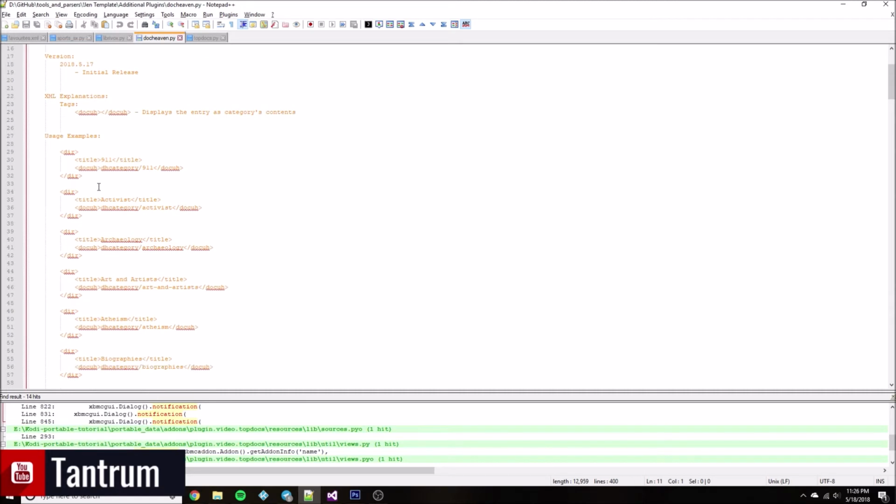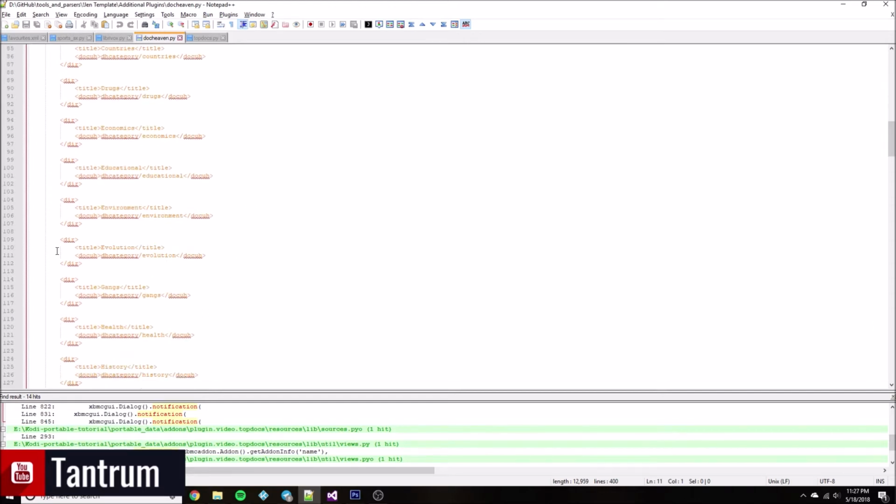But these were done more as an example. I wanted to do a documentary plugin myself, and I have released one. It is in my repo called Top Documentaries, and that's it. It's simple. It does use both of these plugins. You can use both of these in the same add-on. You can use them in the same menu file if you want, but I've got mine separated out. Mine's for showing off what the plugins can do, and using it. See if it's for you.